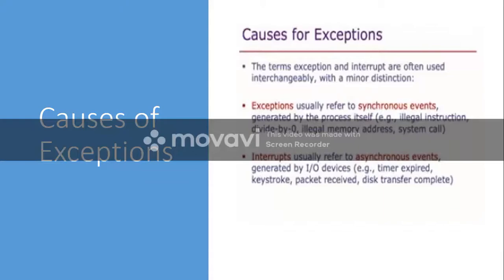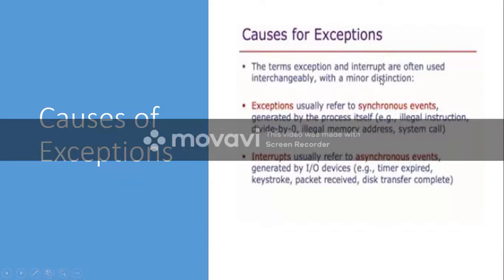Fine. Next we'll be discussing the causes of exceptions. We discussed two things: one is an exception, the other is an interrupt. There is a slight difference between an exception and an interrupt, but in some cases these two terms are used interchangeably.